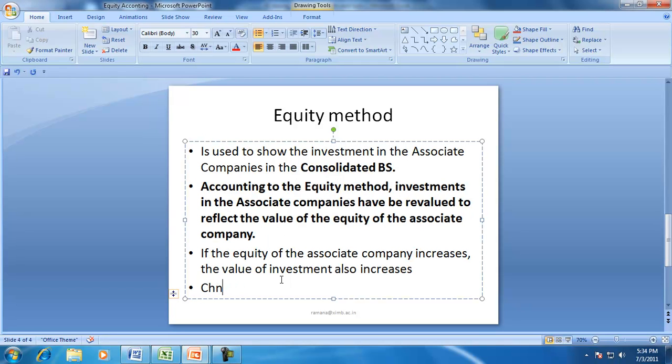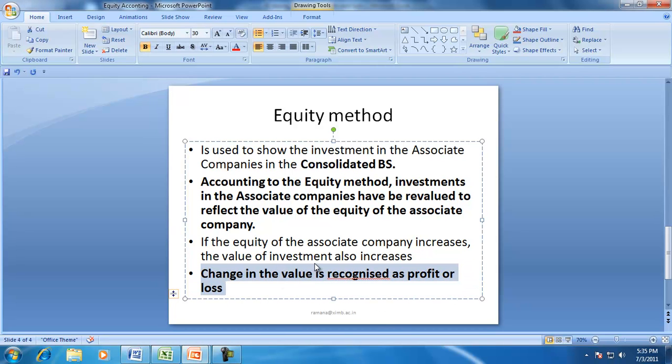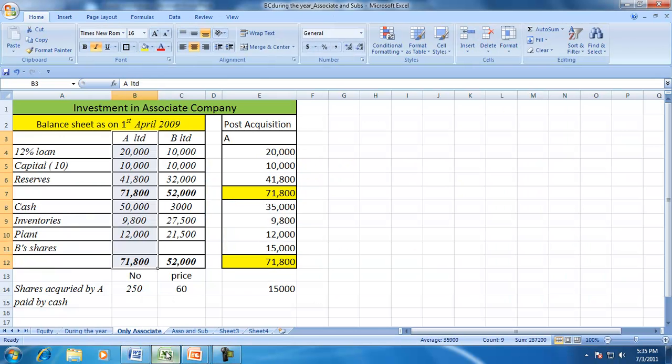The change in the value, that is the gain or the loss, is recognized as profit or loss. So therefore, to recap, the equity method is required only in a consolidated balance sheet, and we know that a consolidated balance sheet is required when A is a holding company having one or more than one subsidiary. In this case, B is not a subsidiary and A is not having any other subsidiary.